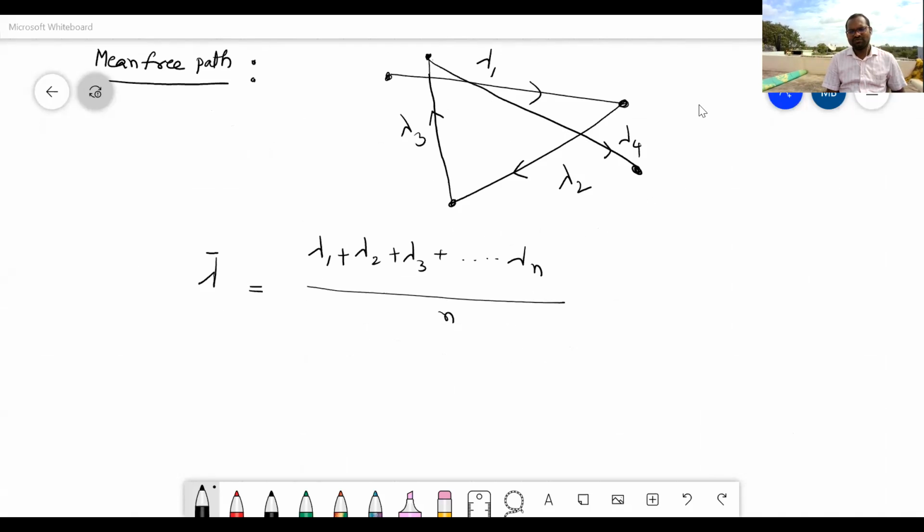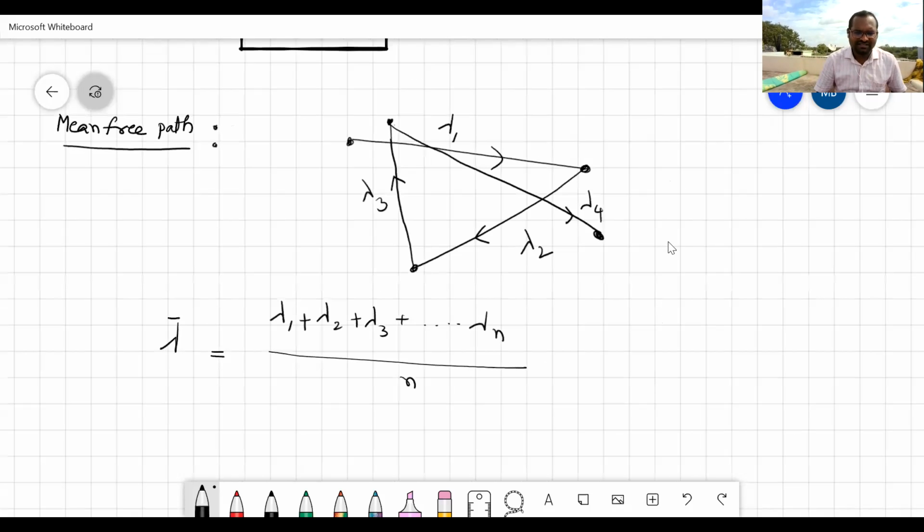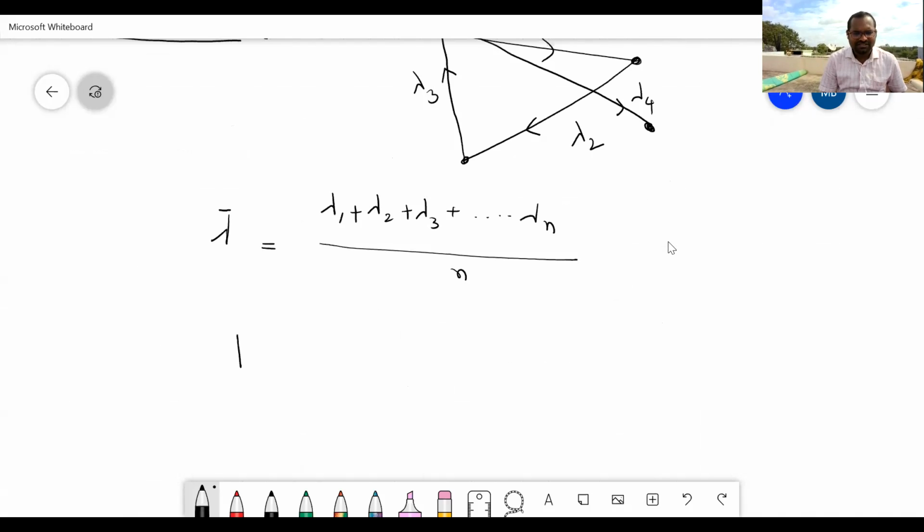And for this mean free path, we are having one expression, Nana, that mean free path is given by the formula. So let us have an idea on that, how this mean free path is to be derived. Let us do that. 10 minutes time is there.